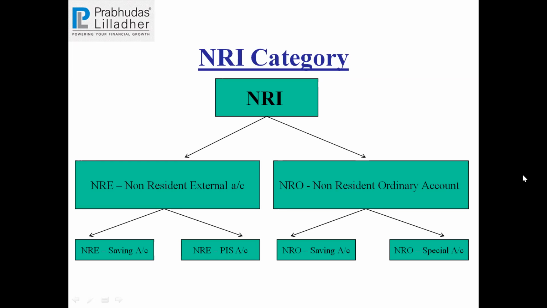So in this account, only 4 transactions will come. From savings to PIS, money can flow.